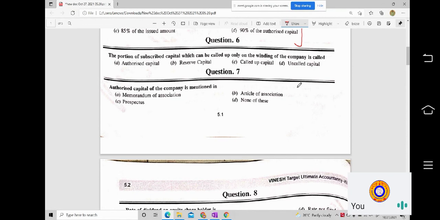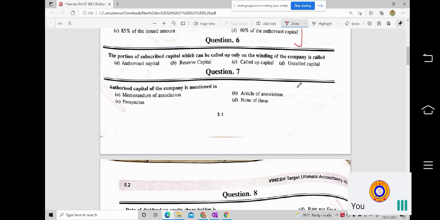Reserve capital is there, called up capital is there, uncalled capital is there. Called up capital is nothing but from the authorized capital we have issued some portion of the capital to the public for subscription, and the shares are getting subscribed, and once the shares get subscribed we go with the calls. So called up capital becomes a part of the process.